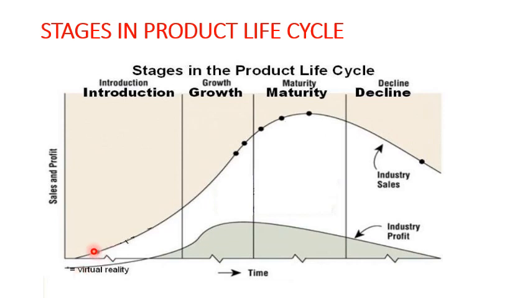If you look at this graph, it begins from the introduction stage. The product is introduced into the market. You can see that it is just introduced here and it is slowly beginning to pick up in the market. Slowly and steadily customers will start buying your product. You can see this graph moving like this. It is not a linear graph, but it is gradually increasing. So when a product is introduced into the market, gradually customers will start buying your product, and you can see the revenue or the sales slowly moving up.